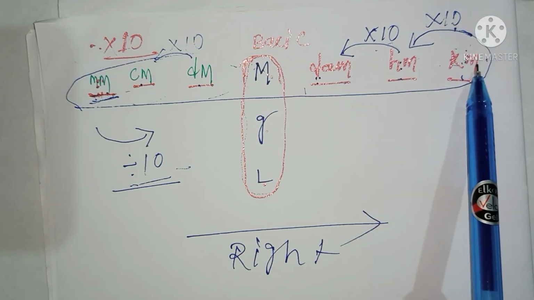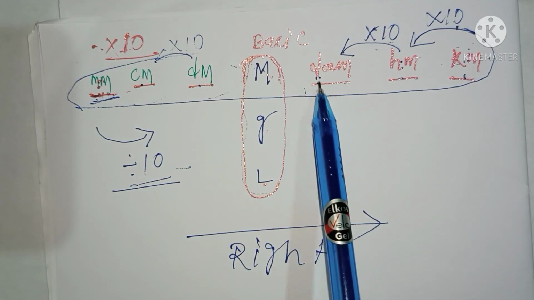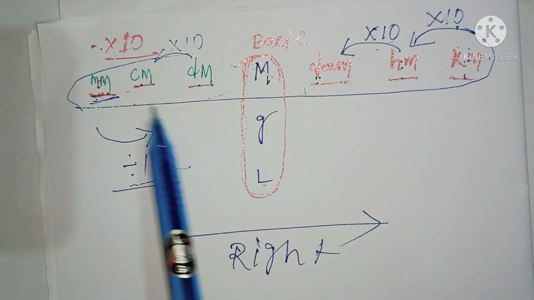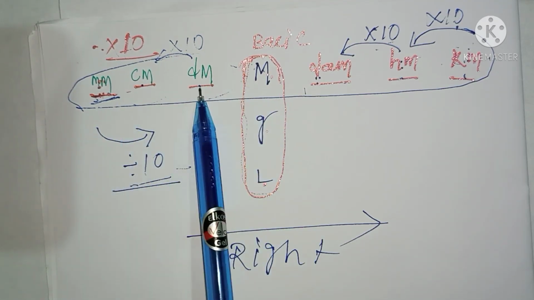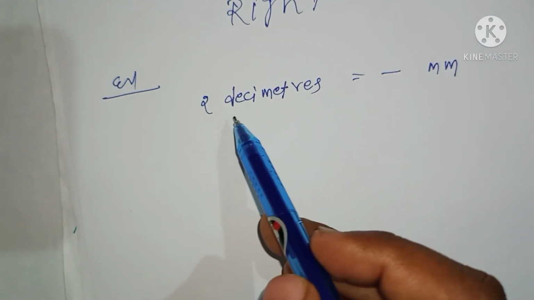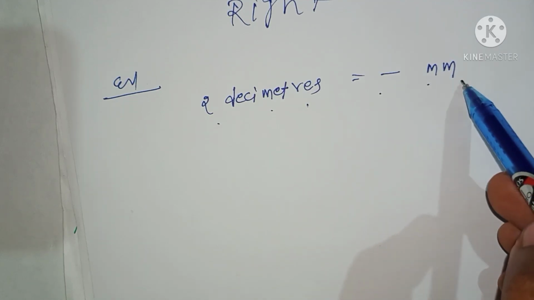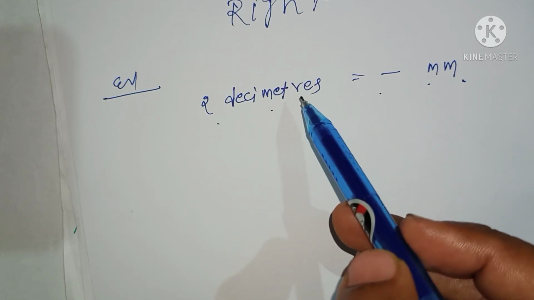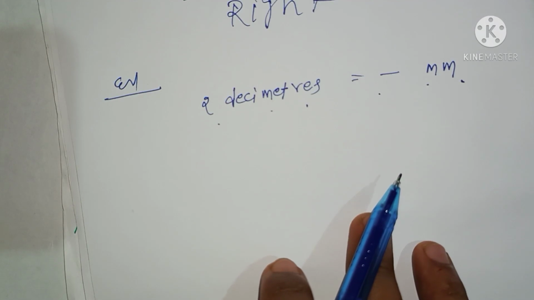So whenever you want to convert a greater unit into a smaller unit, you should multiply by 10. That time there will be multiplication. Whenever you want to convert a smaller unit into a greater unit, that time will be division. You just remember this one. See this example: 2 decimeter is equal to how many millimeter? Whenever this type of question comes, just remember this strip, then you can do this.